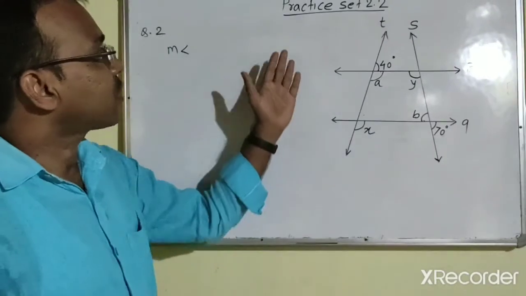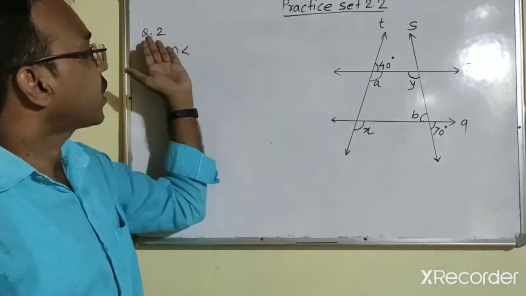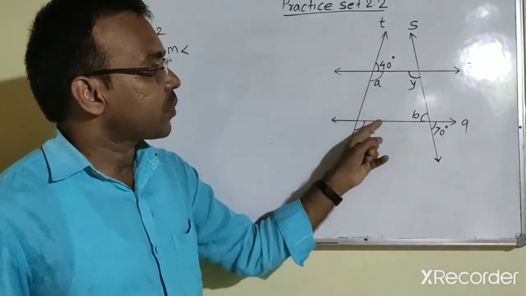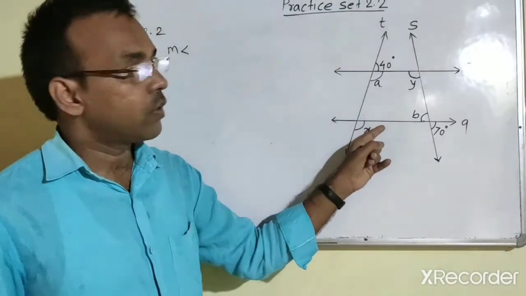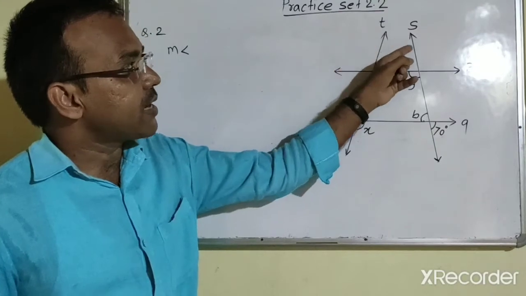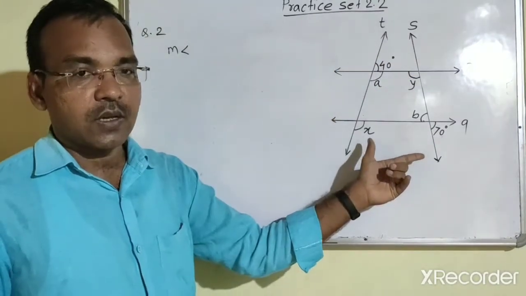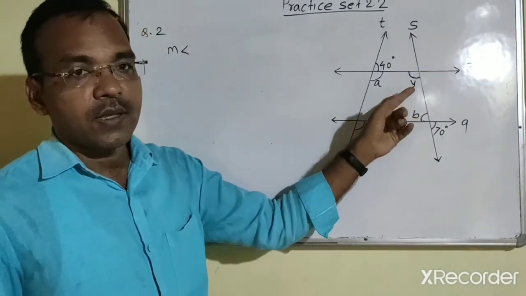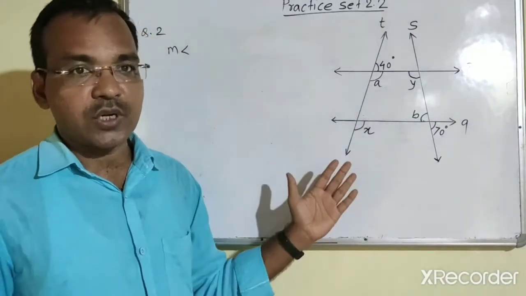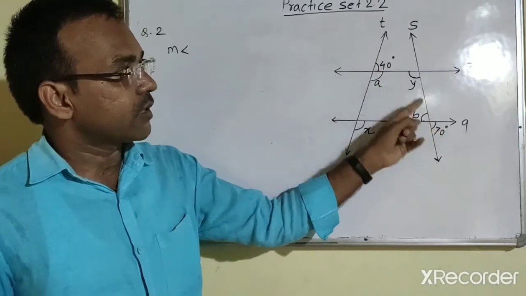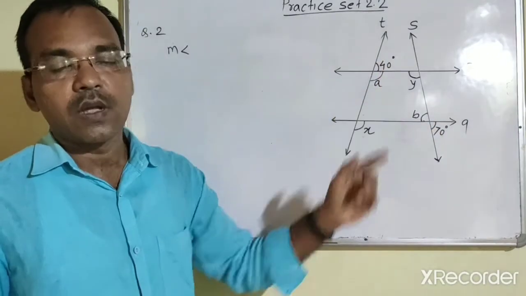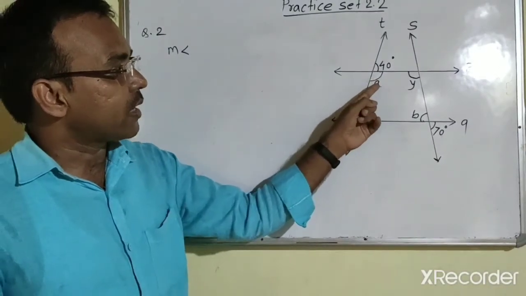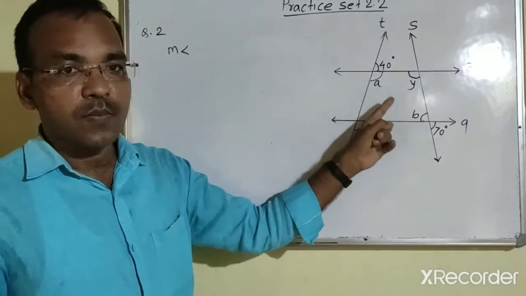Now let's solve practice set 2.2, question number 2. What we are given here is that line P is parallel to line Q, and lines T and S are their transversals. Here we have to find the measure of angles X and Y according to the given information. The measures of two angles, 40 degrees and 70 degrees, are given here. Now for the sake of simplicity, we have taken two angles, angle A and angle B.